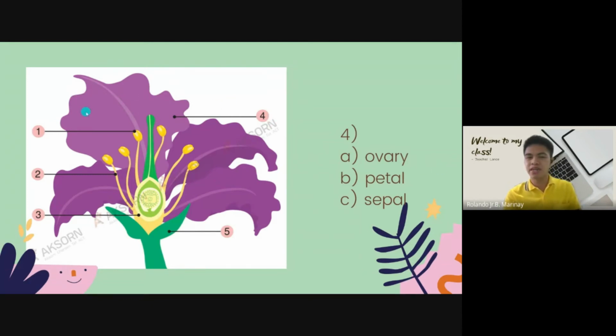Number 4. The purple one, how do we call it? Is it A, an ovary, B, a petal, or C, a sepal? Petal, very good. This part attracts the bees and other insects to come to the flower. It has different colors. I think petal is the most beautiful part of the flower, so you can remember it that way because it has different colors.